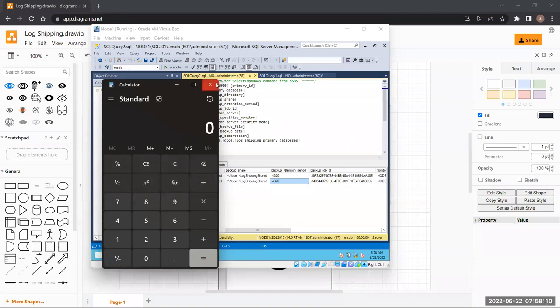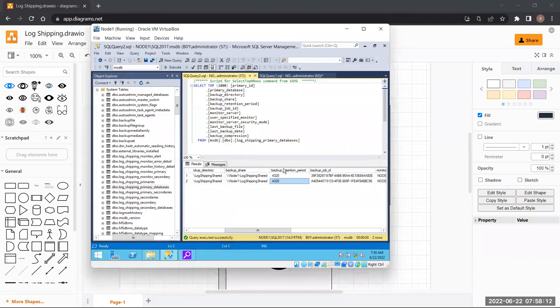Okay. What is this 72 hours? This is the backup retention period, which basically means that for these many minutes, 4320 minutes, the data will be retained in the system. Whatever backup you are going to take, it is going to be retained in the system for 4320 minutes. 4320 minutes basically means 72 hours. Is it clear? Do we have any confusion here? Okay, if not, I'll just move forward.